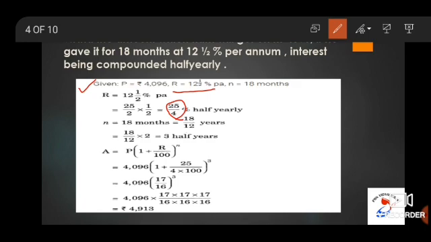So for the number of years it is 18 months. So 18 months means 18 divided by 12. So we have to calculate 2n. So 18 by 12 into 2, that is equal to 3 half years.